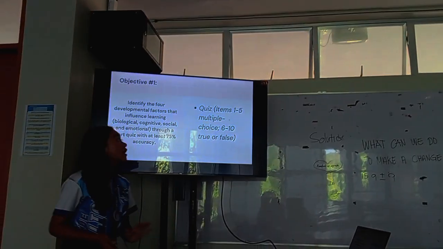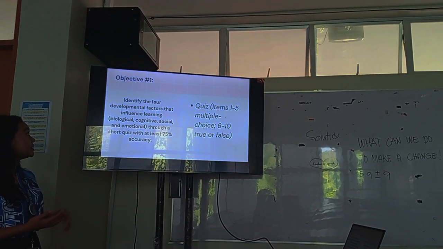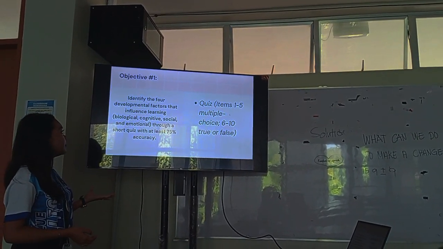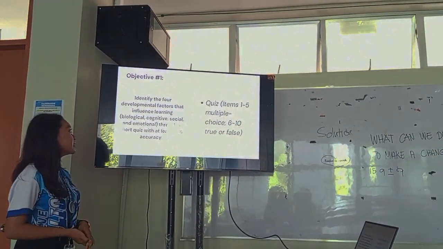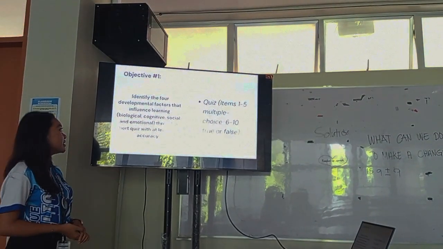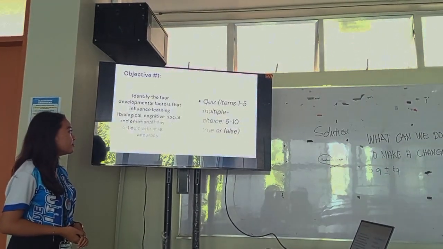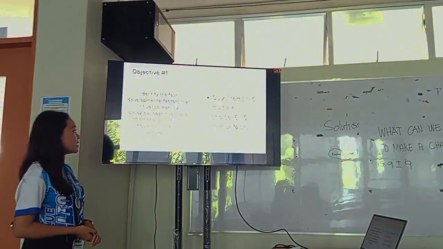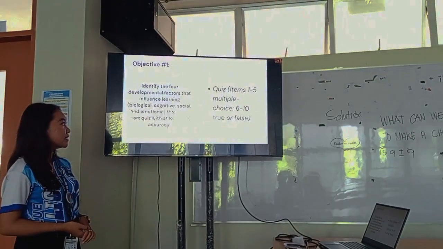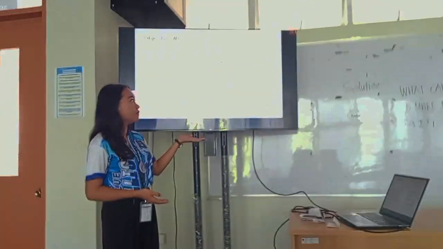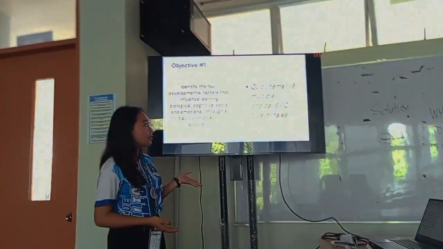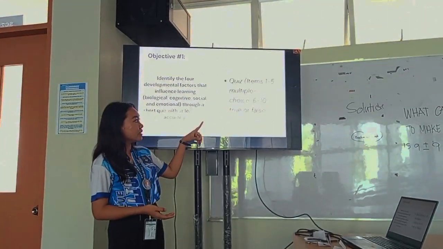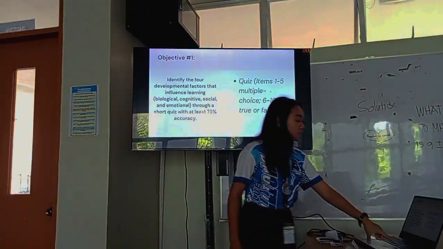Before we start, I want you to see objective number 1. It's to identify the 4 development factors that influence learning, which are the biological, cognitive, social, and emotional, through a short quiz with at least 75% accuracy. So you will be having a quiz which has 1 to 5 multiple choice and 6 to 10 true or false.